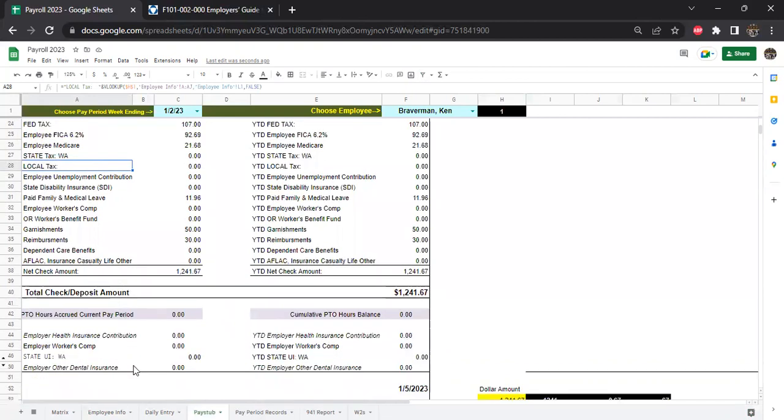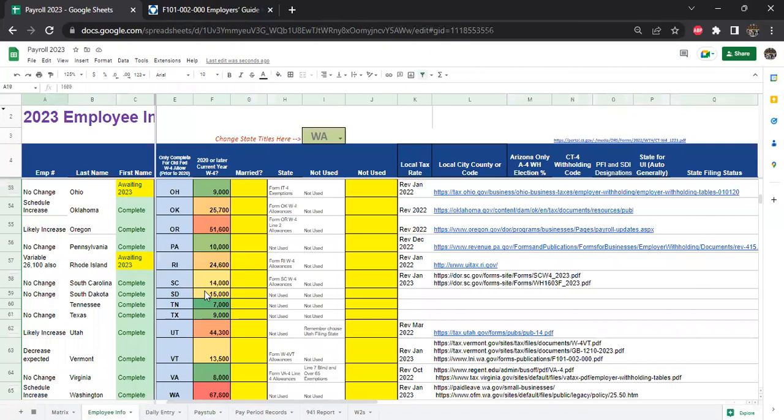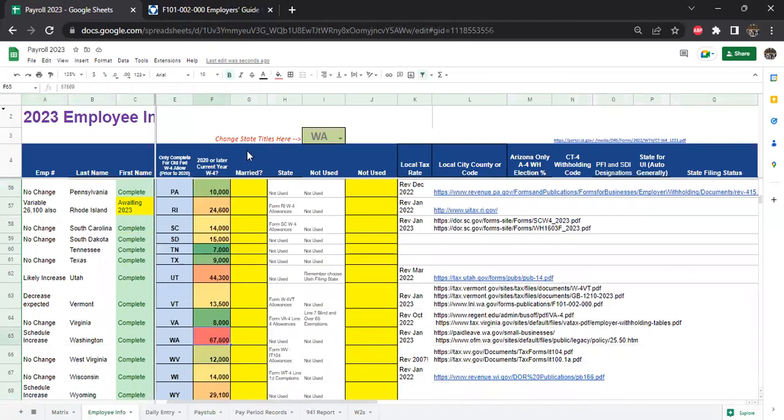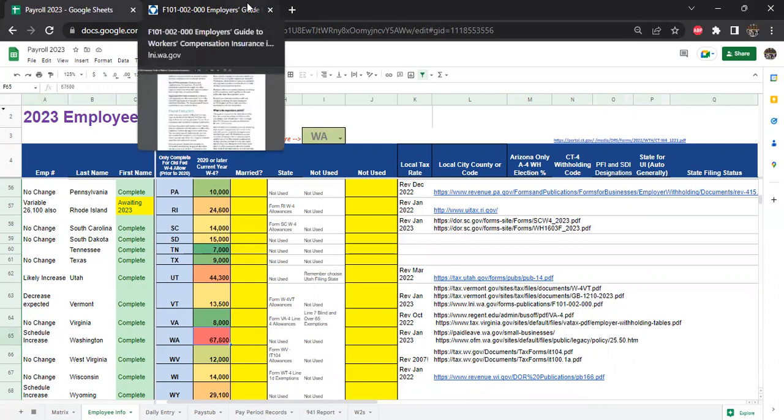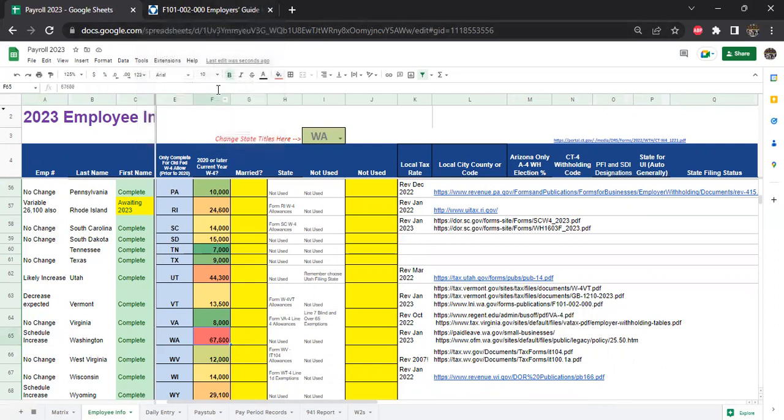You do have Washington State unemployment as well, which is up to, it looks like, $67,600 for the year. I believe that's what the increase is. Actually, I thought it went up to $68,200. Let's ask Google real quick. Washington State unemployment wage base 2023. $67,600. According to Bloomberg Tax, Washington unemployment taxable wage, you're good. Used to be 67.6. There you go. Yep. All right, so that is correct.